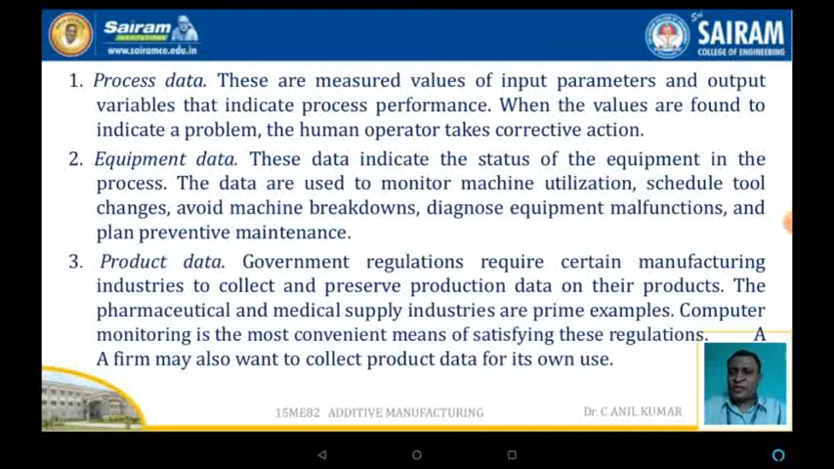The process data are the measured values of the input parameters and the output parameters. The equipment data are the data which indicate the status of the equipment in the process, either to avoid the machine breakdown, or for diagnosing equipment malfunctioning, and as well as preventive maintenance. The product data is nothing but the data that government regulations require certain manufacturing industries to collect and preserve on a product basis.